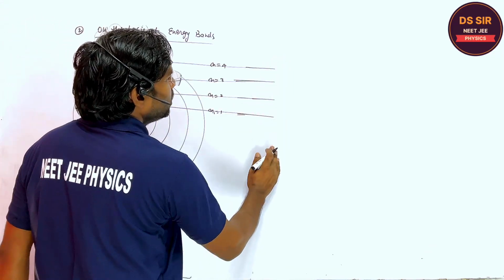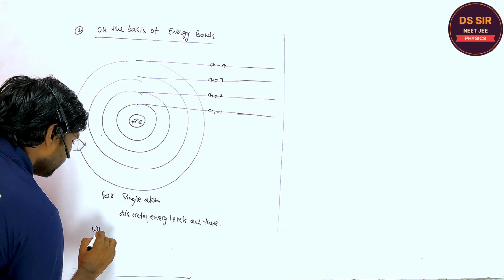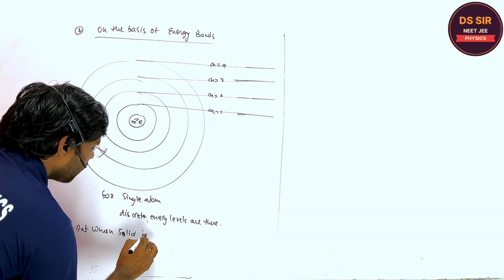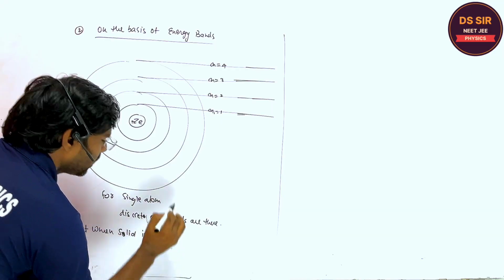But when the solid is formed, what happened?